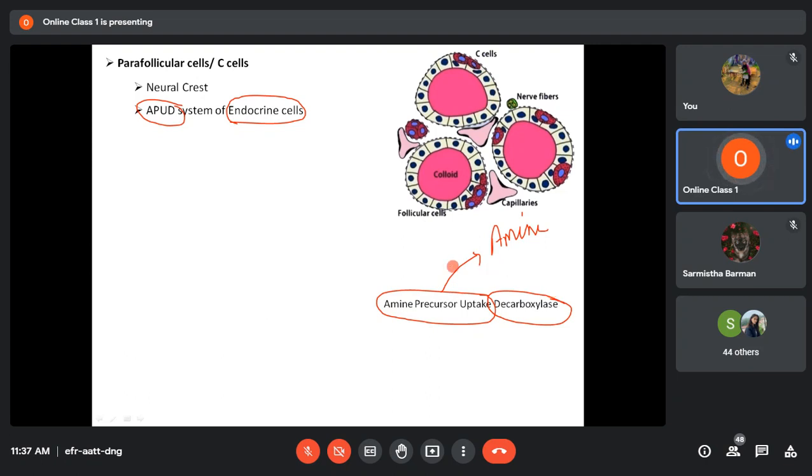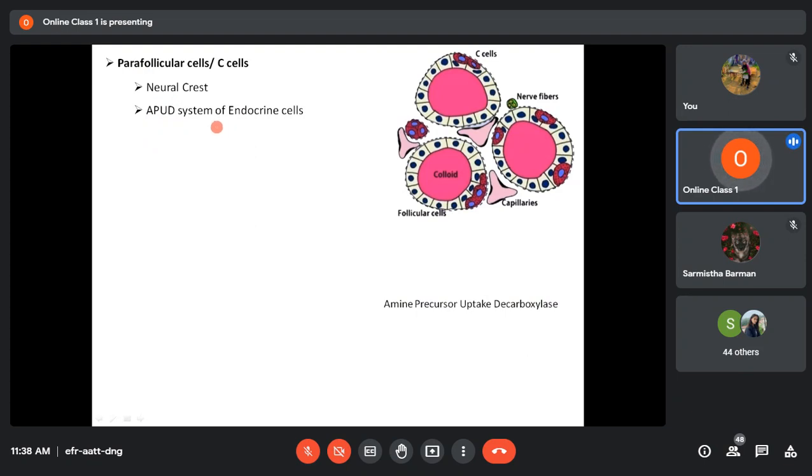All those endocrine cells which have this property of taking up amine precursors from the blood and converting them into amines through the process of decarboxylation, we call all those cells together APUD cells. So these parafollicular cells are a part of the APUD system of endocrine cells.